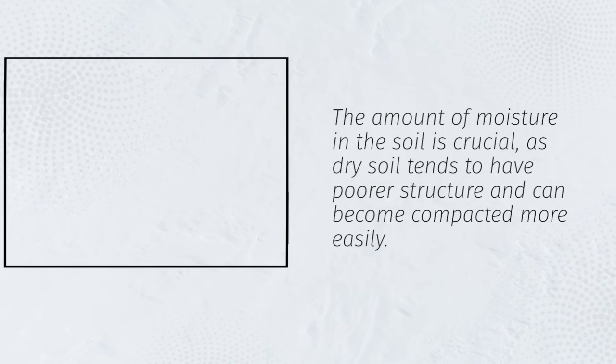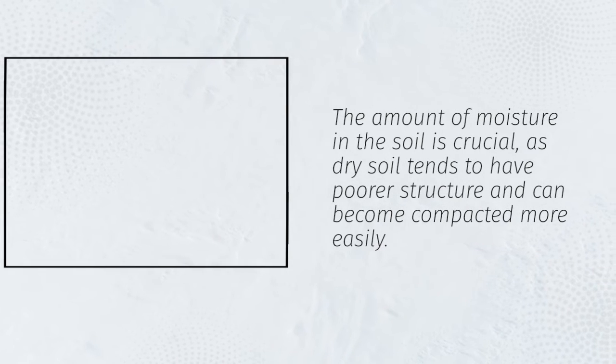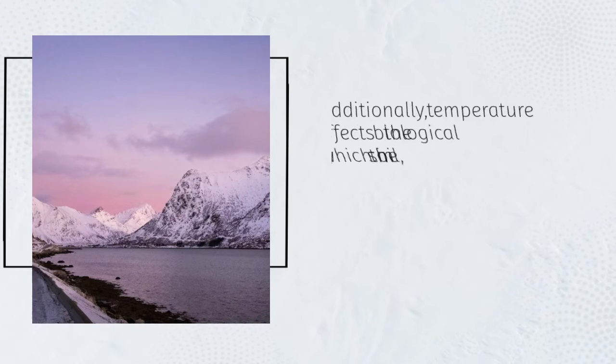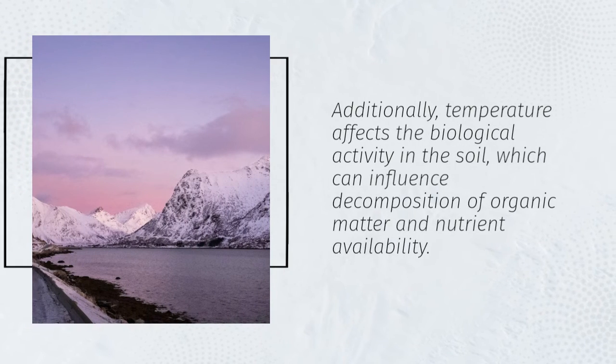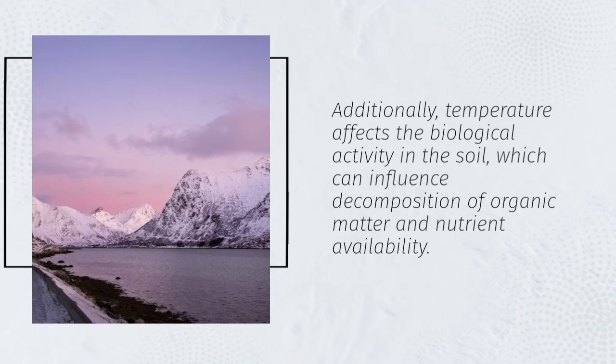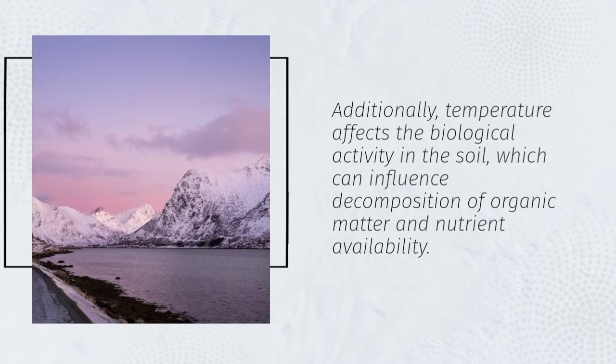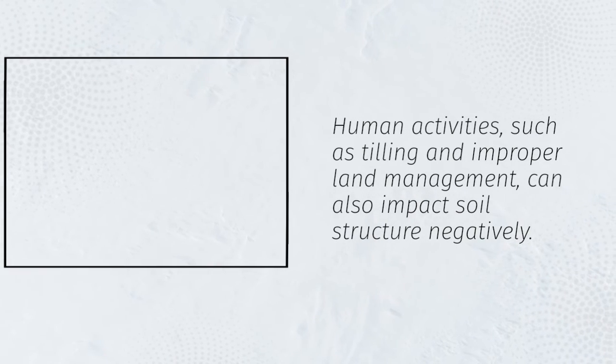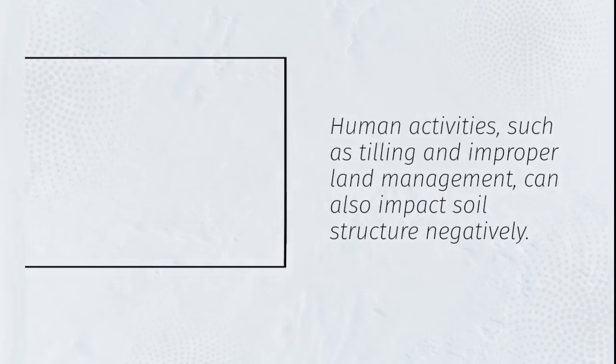The amount of moisture in the soil is crucial, as dry soil tends to have poorer structure and can become compacted more easily. Additionally, temperature affects the biological activity in the soil, which can influence decomposition of organic matter and nutrient availability. Human activities, such as tilling and improper land management, can also impact soil structure negatively.